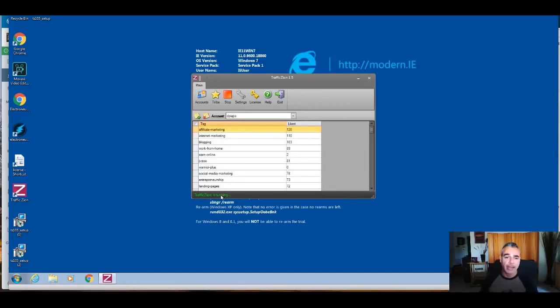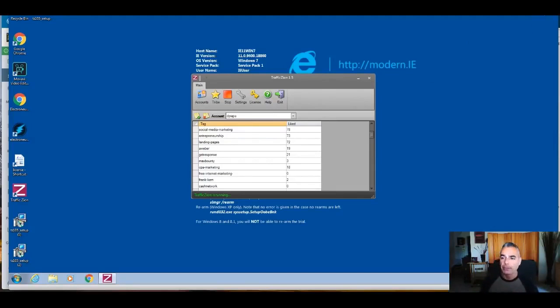Now, Traffic Zion is running in the background. This means I'm going to be getting likes. There'll be some keywords that I'm not going to be getting likes on, and that is because those keywords have not been seen on the WordPress platform. That could be because, one, I could have wrong keywords, wrong spelling, or nobody's using those keywords basically. So if you see this 0 all the time, just remove them if you want. Find new keywords. If you see some likes and some 0 and other ones, it doesn't mean that Traffic Zion isn't working. It's working. It's just that those keywords are not being found on the WordPress platform. So go and find more. Be smart on how you search for keywords. Look into the articles so you can find more.